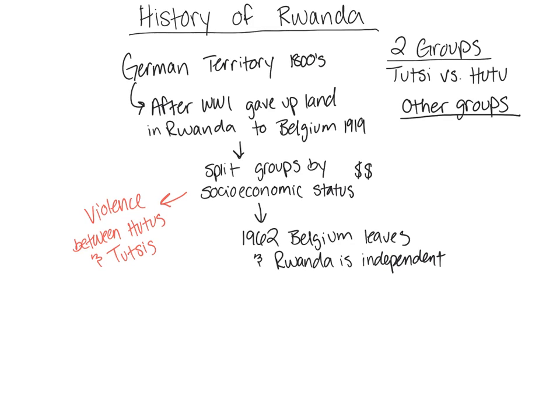When the Europeans finally leave Africa, they leave all of these groups in a lot of turmoil because they're already in conflict. They already don't like each other. And so now they have to figure out who is going to run the government. Are they going to have elections, or is someone just going to gain control and then start putting other people down, okay? And that's really what happens in Rwanda. So now the Hutus are going to be in charge. And the problem now is that we don't know who is going to control the government, okay? Who controls government? That's what we're going to write.